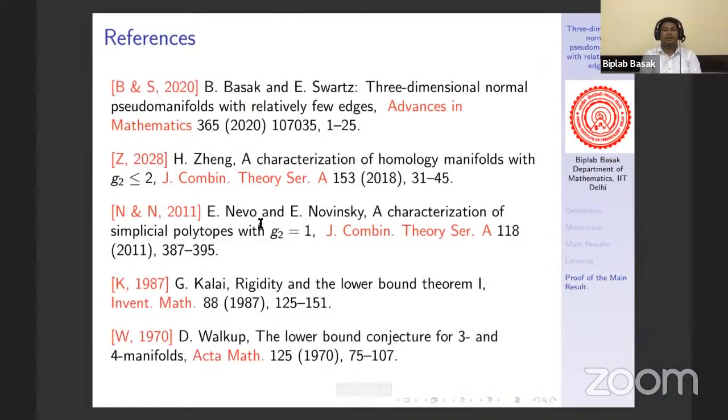These are the references. Walkup started this kind of work for 3- and 4-manifolds. Then Kalai extended that for normal pseudo-manifolds, and he found many interesting results. And then Nevo and Novik worked on G2 equal to 1, followed by Zheng for G2 less than or equal to 2. And in this recent work, we worked on G2 equal to 3. That is a particular case where we give the combinatorial and topological description when it has relatively minimal G2. So these are all about my work.